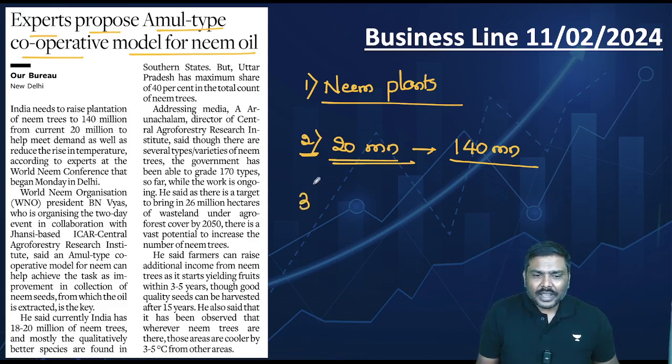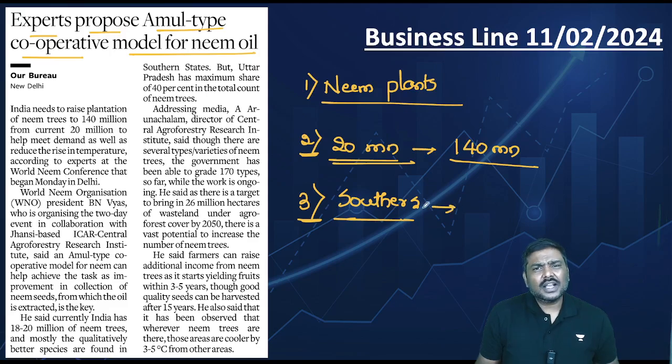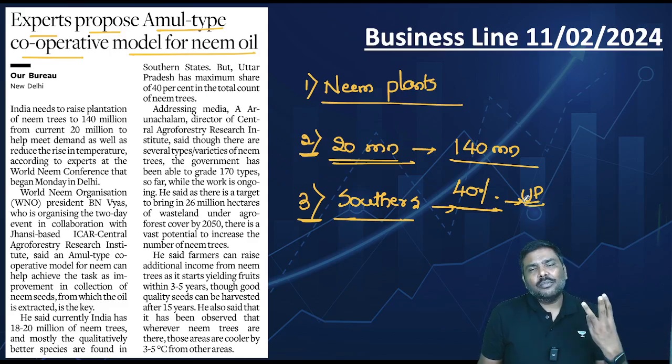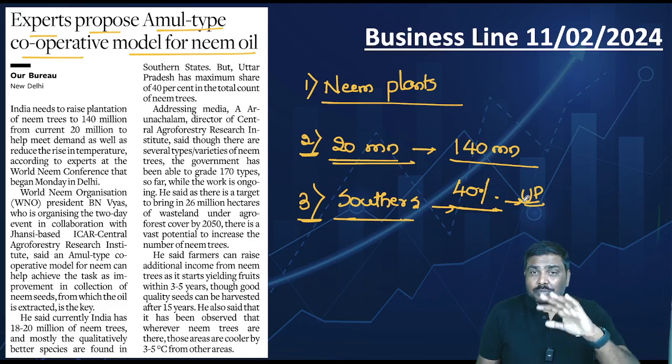And the third point I want you to observe from this article is that there are a lot of these neem plants in the southern part of India. Lot of these are found in the southern part of India. But having said so, the one state which accounts for the highest number of neem plants, around 40% of the neem plants, is Uttar Pradesh. So these are the three very important points. I want you to make an observation.